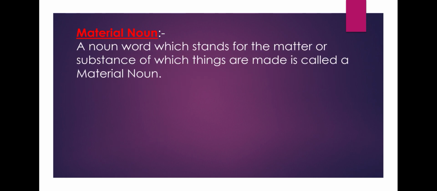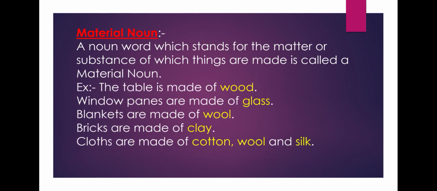Let's see the next type of noun, that is material noun. A noun word which stands for the matter or substance of which things are made is called a material noun. For example, the table is made of wood. Window panes are made of glass. Blankets are made of wool. Bricks are made of clay.